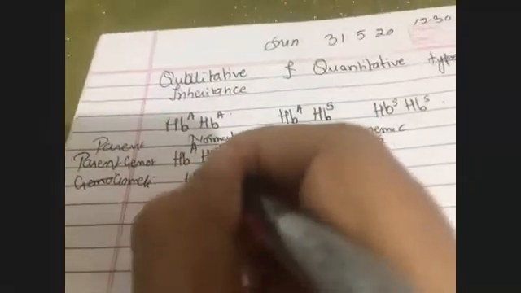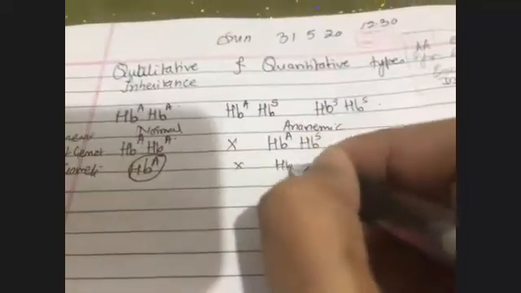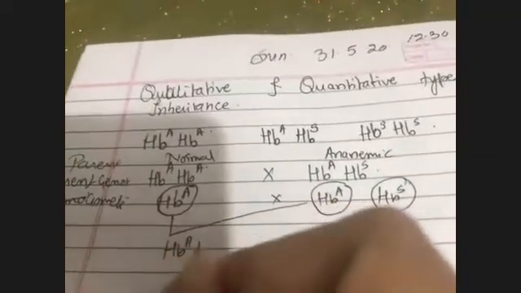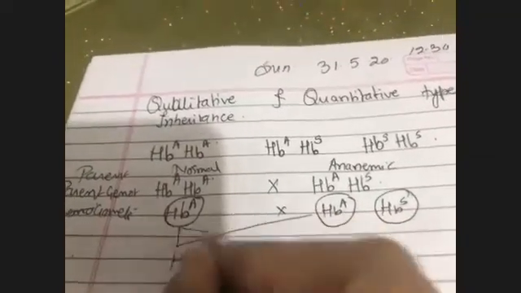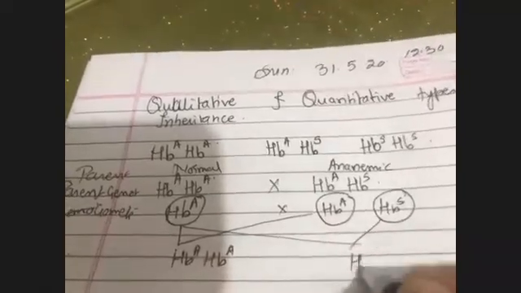Here the gamete will be capital HB raised to A, one only. Here there will be two different types of gametes. Correct? So the F1 generation, our children could be either normal or they could be anemic.